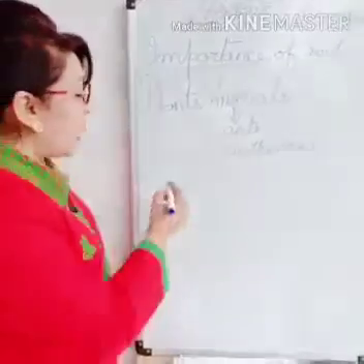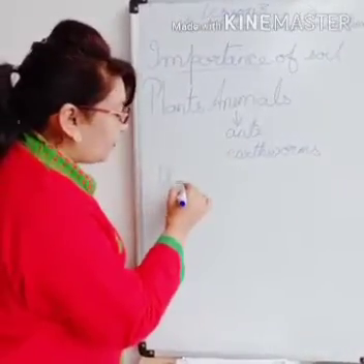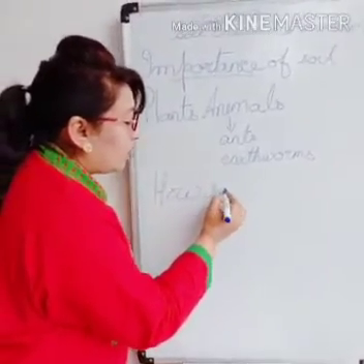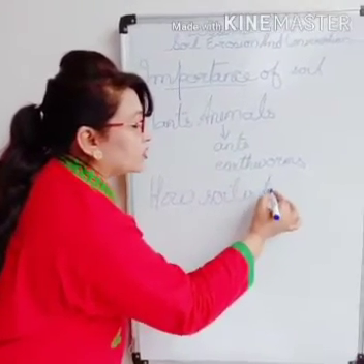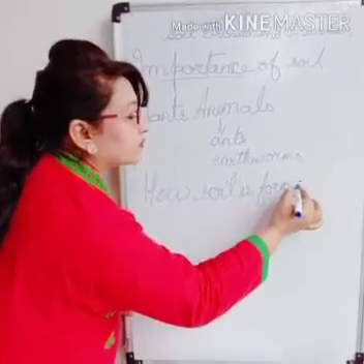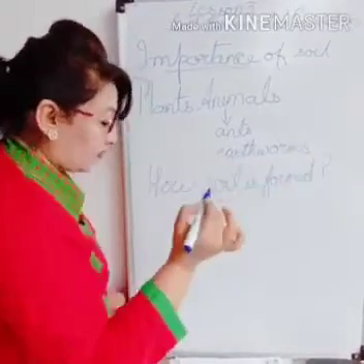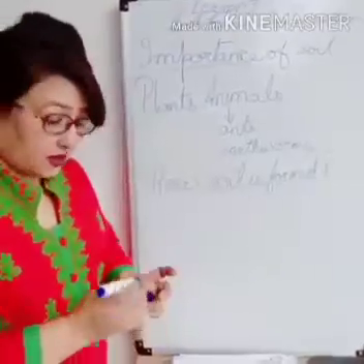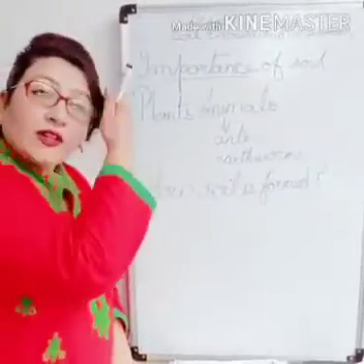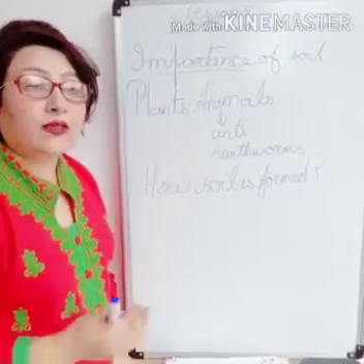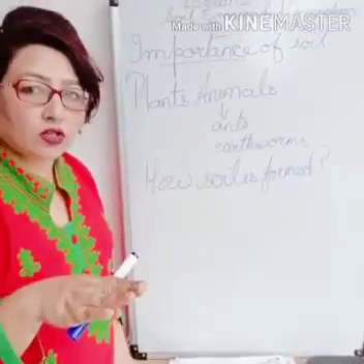Now next is how soil is formed. Basically, soil is formed by the weathering of rocks. By weathering we mean the breaking down of rocks.